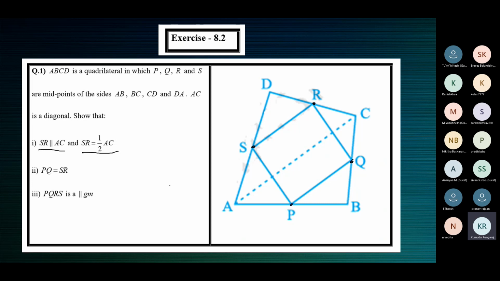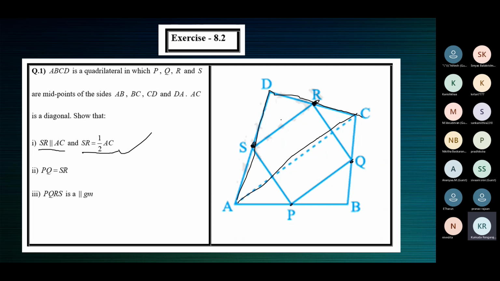Okay. So to get the first result, we need to take up the triangle ADC. In triangle ADC, S is the midpoint of AD, given. R is the midpoint of CD, given.